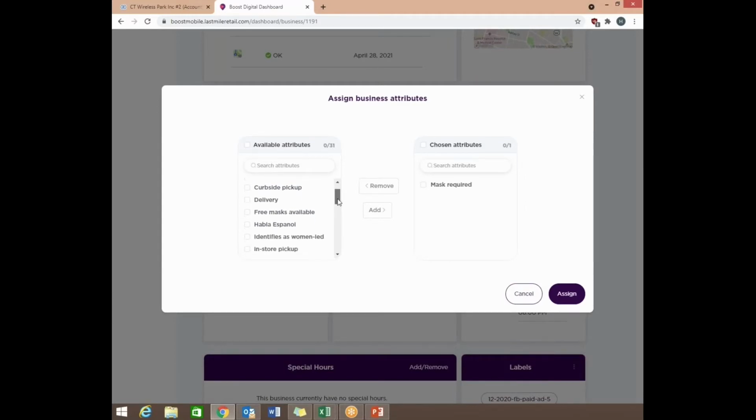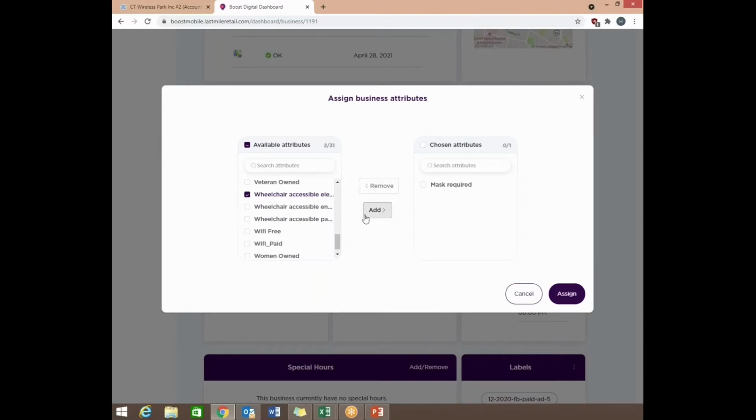And these are the attributes that you can assign to your store. So there's different ones, as you can see here. There's black owned, if the store does delivery, free mask available, habla español, which means just speak Spanish. They have that in Spanish, and also if you scroll down, I think, yep, they have it in Spanish as well. So these are some very good attributes that you can apply to your store. So when a customer is looking it up on Google, they're the first ones to come up. And to add it is simply just clicking on the attribute you want to add. They have really nice ones like speak Spanish and then also wheelchair accessibility.